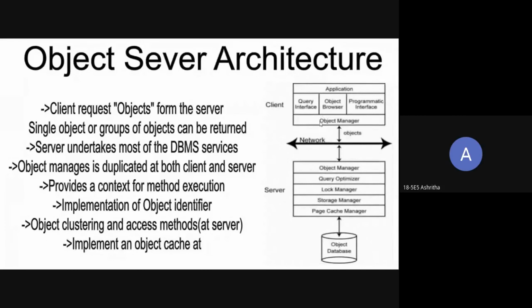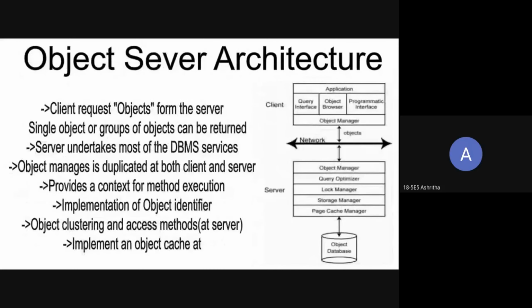When the object is received from the server, the client object manager functions on it and performs some methods, and here the query interface, which is at the client side, is responsible for the execution and uses the data for itself. Here the objects are the main important things. It can be a small bit of data or more data.